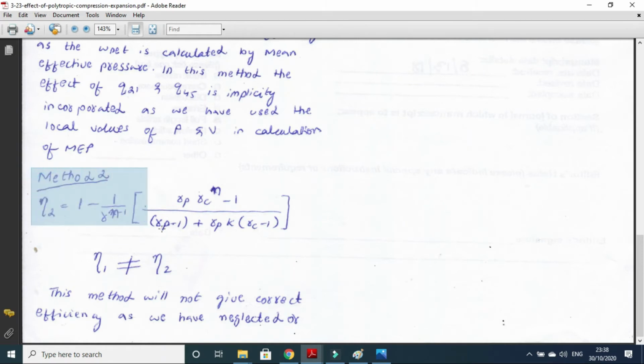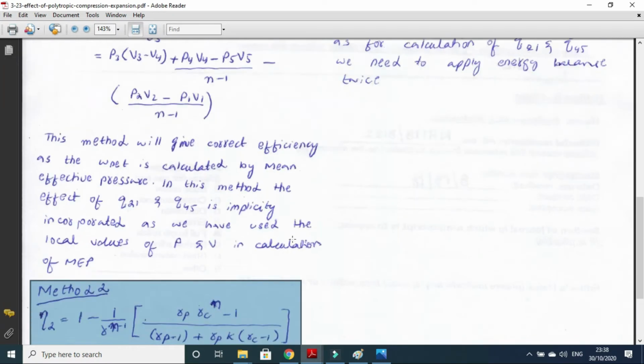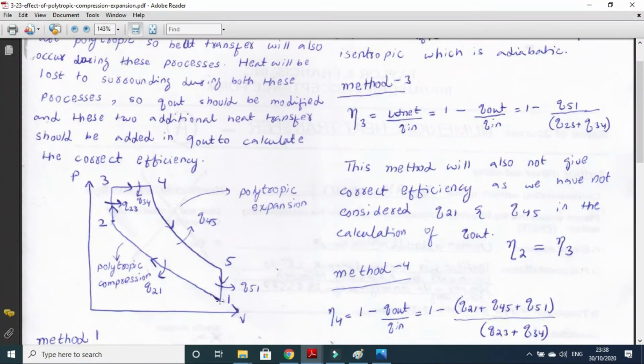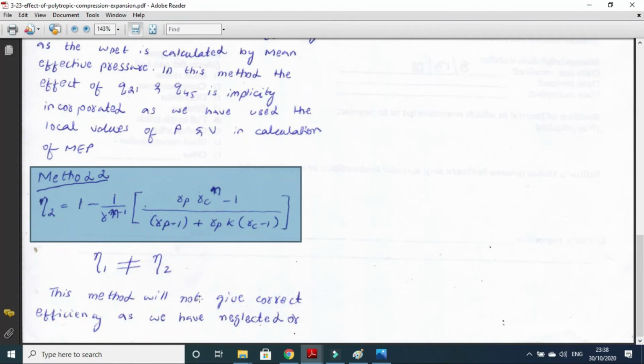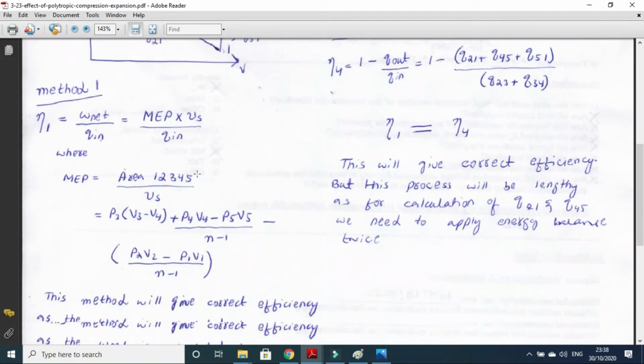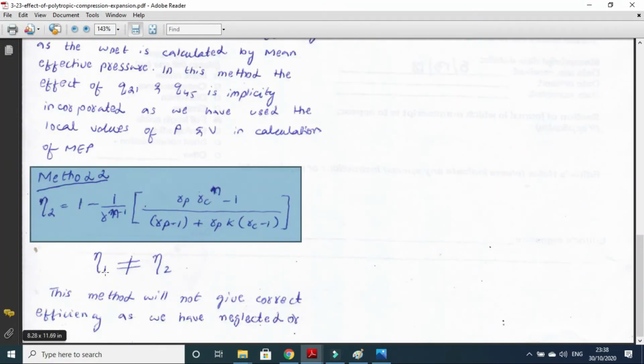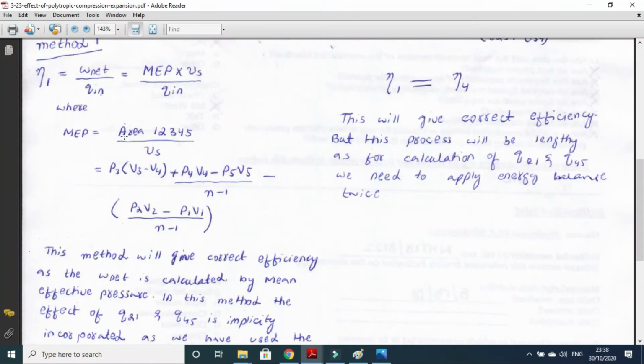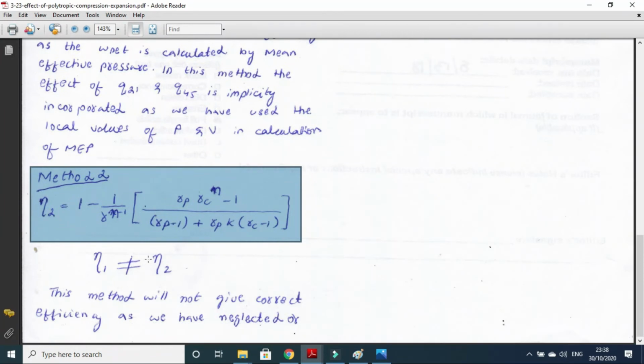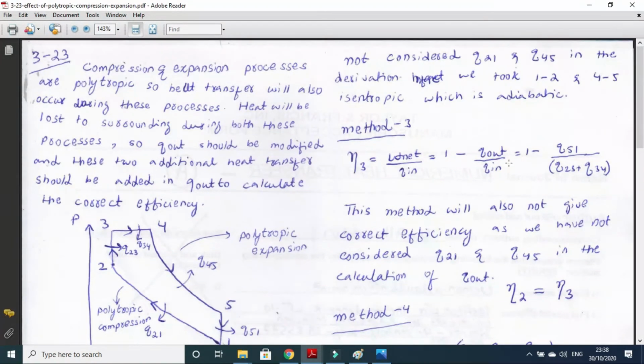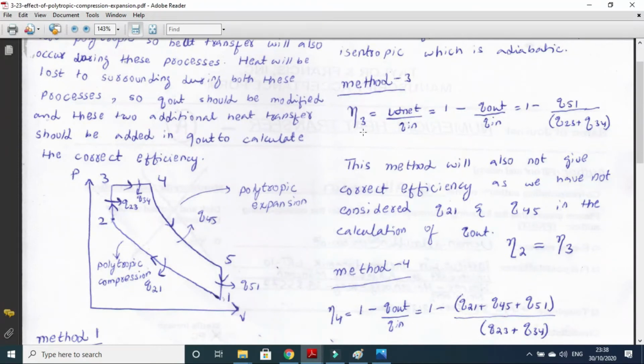When we derived this formula, we did not consider the heat rejection during the compression 1 to 2 and the expansion process 4 to 5. So this will give you the wrong efficiency for this problem. So eta 1, which you calculated with method 1, and eta 2, which you calculated with this method, will not be equal.